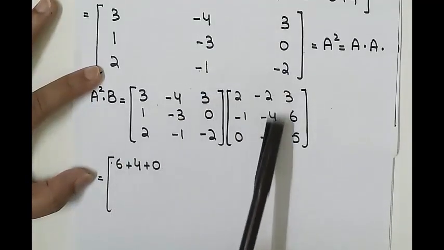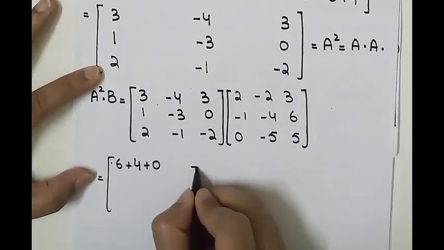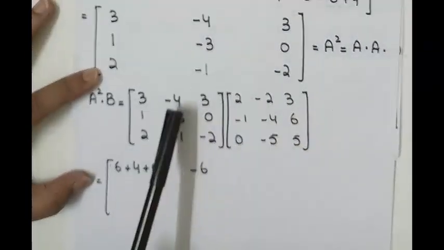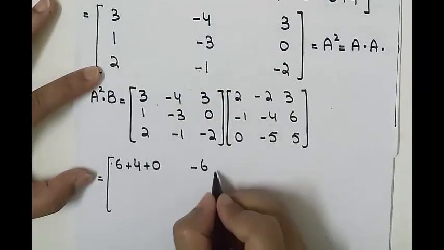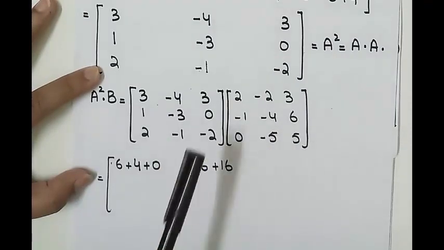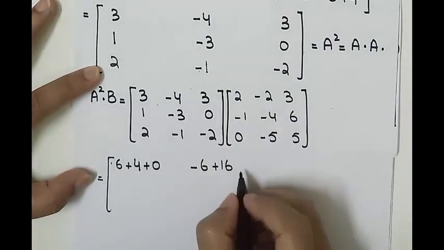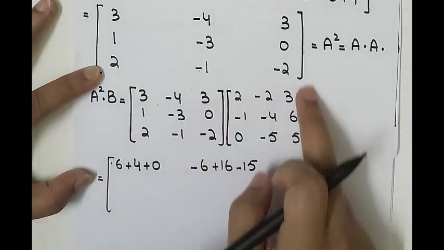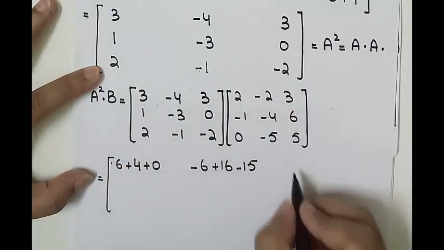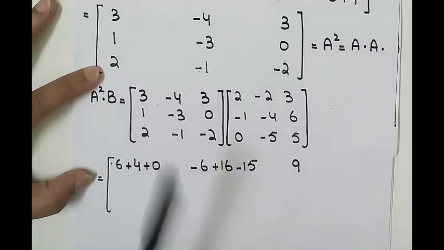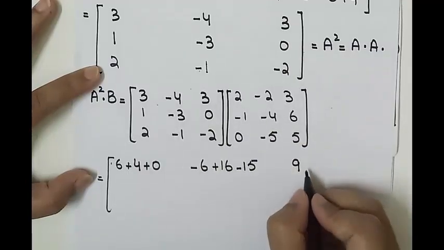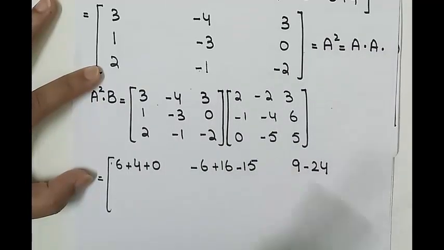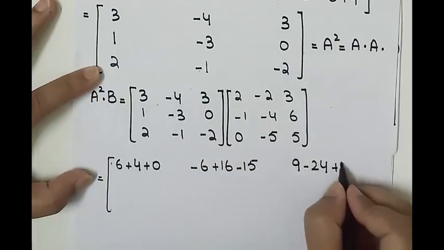Now the same row and second column: 3 times minus 2 is minus 6, minus 4, minus 4, plus 16. 3 times minus 5 is minus 15. Same row, third column: 3 times 3 is 9, minus 4 times 6 is minus 24, 3 times 5 is 15.